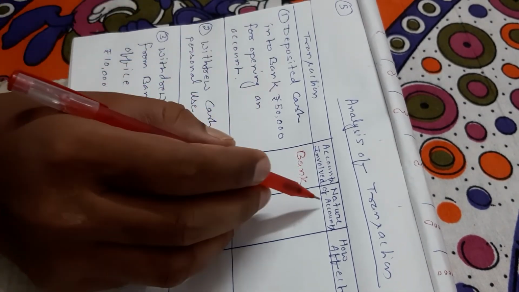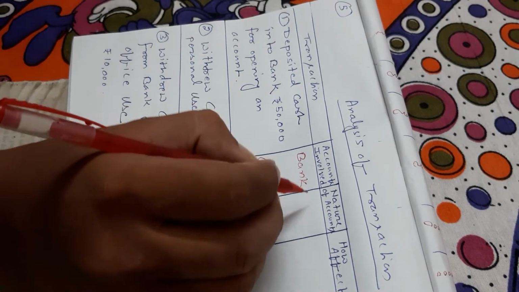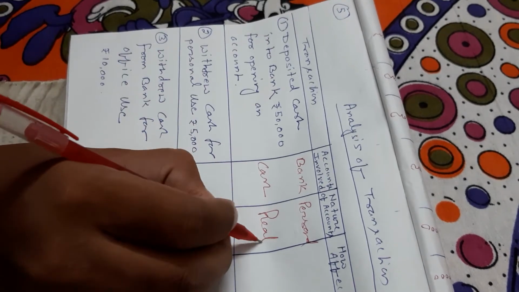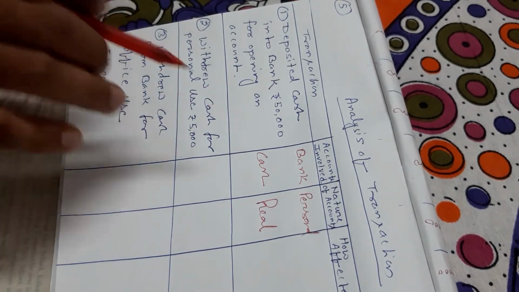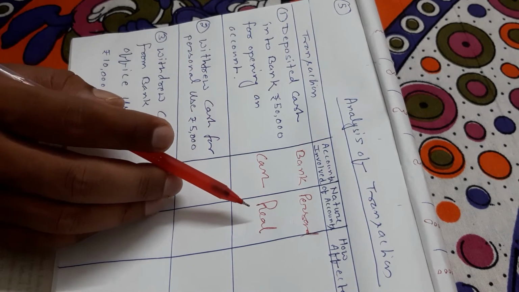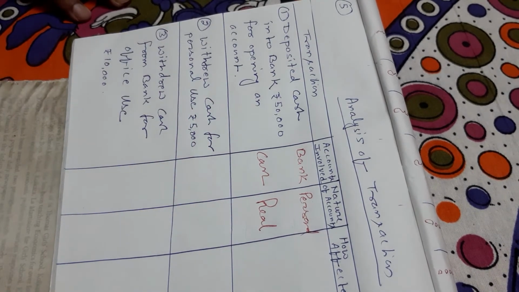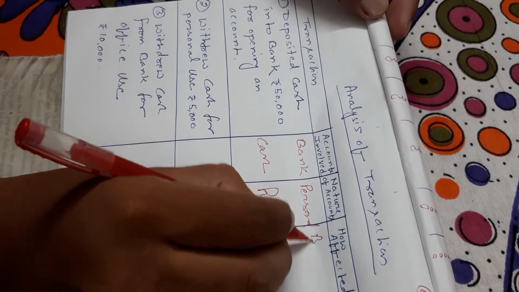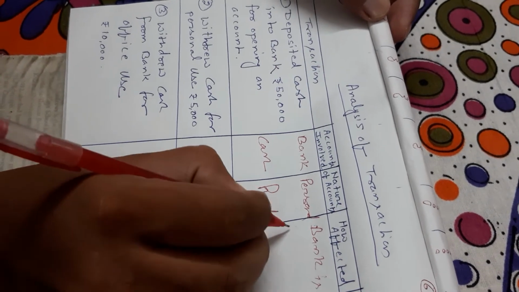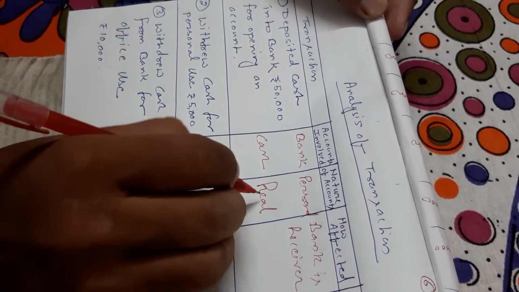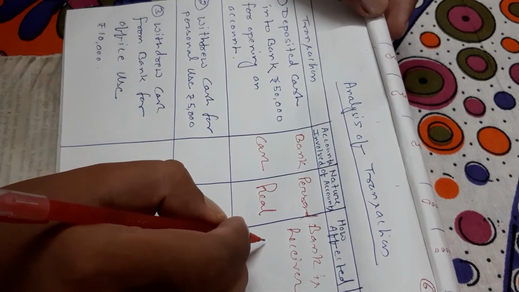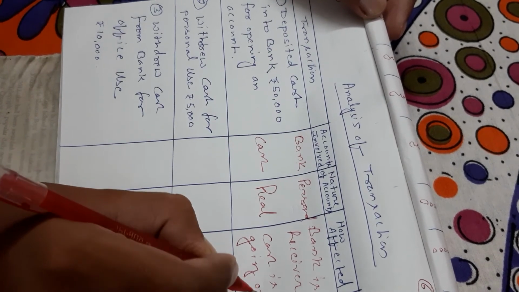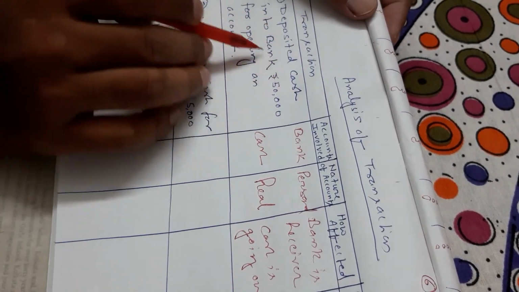Nature of account: bank is a personal account and cash is a real account. Clear? How affected? Bank is the receiver, and cash is going out, deposited cash into bank for 50,000.